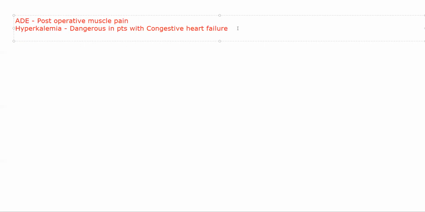Another thing it can cause is malignant hyperthermia, something we came across in general anesthetics as well. I told you whenever you give one particular drug, sometimes there will be severe muscle spasms because of a lot of release of calcium inside that muscle, especially from your sarcoplasmic reticulum, which is the endoplasmic reticulum of your muscle.